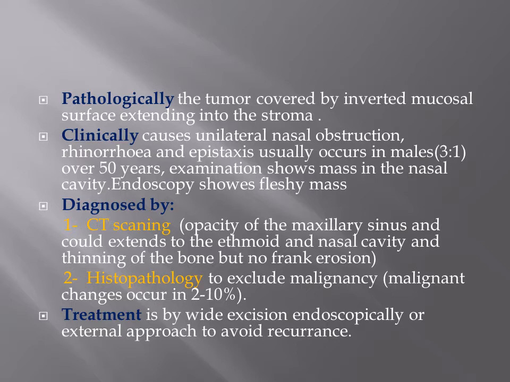The diagnosis is by first doing a CT scan. Opacity of the maxillary sinus could be seen, and this opacity could extend to the ethmoid sinus and nasal cavity. This is because it arises from the lateral nasal wall, which is actually the medial wall of the maxillary sinus. So the tumor may extend to the maxillary sinus and cause opacity of the maxillary sinus, to the nose causing opacity of the lateral nasal cavity, and also extend to the ethmoid causing opacity of the ethmoid sinus, and thinning of the bone. But usually there is no frank erosion because, as we said, it is a benign tumor.